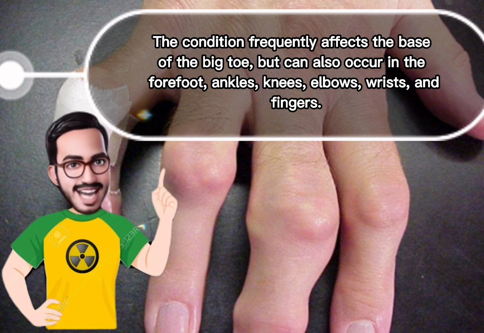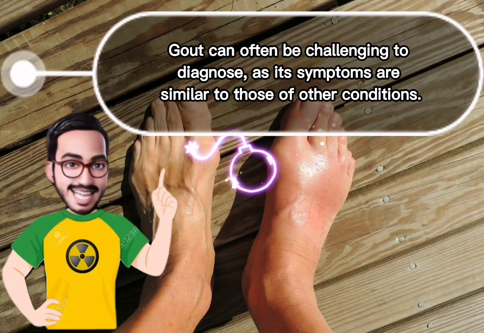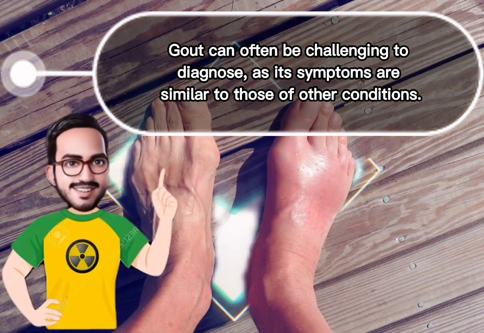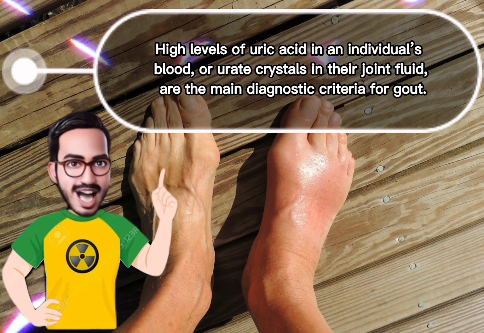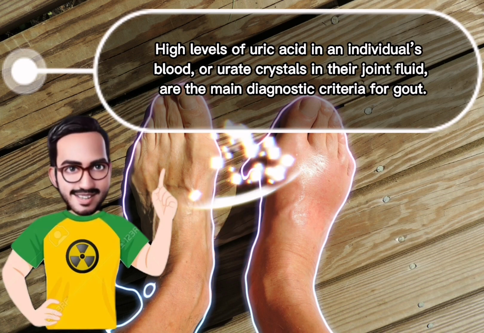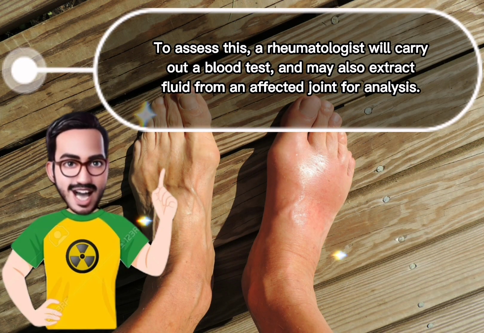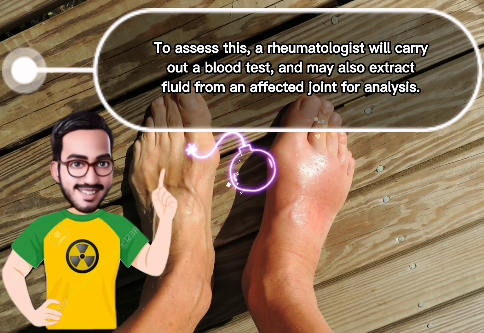Test and diagnosis. Gout can often be challenging to diagnose, as its symptoms are similar to those of other conditions. High levels of uric acid in an individual's blood, or uric crystals in their joint fluid, are the main diagnostic criteria for gout. To assess this, a rheumatologist will carry out a blood test and may also extract fluid from an affected joint for analysis.